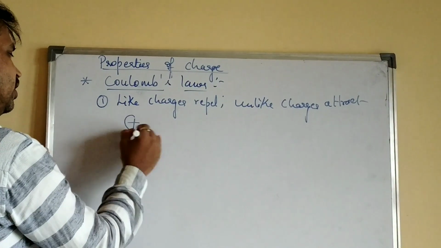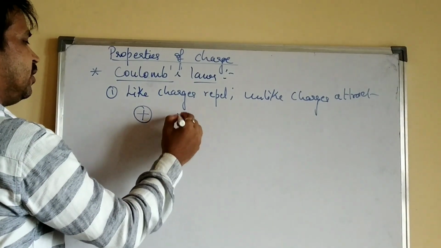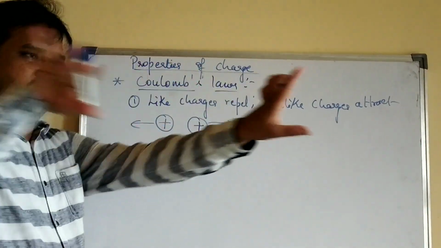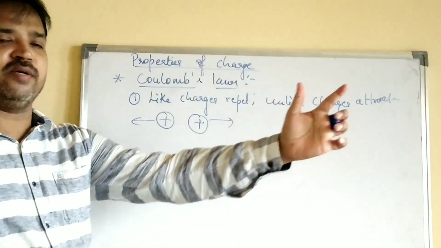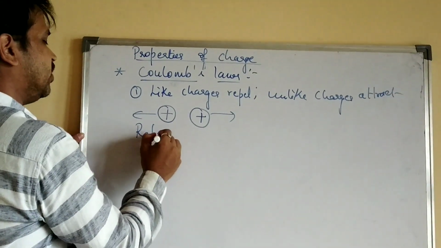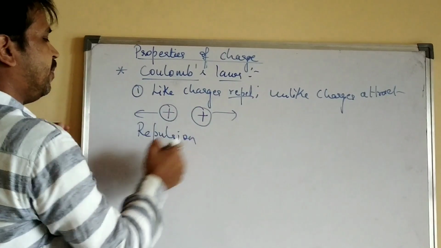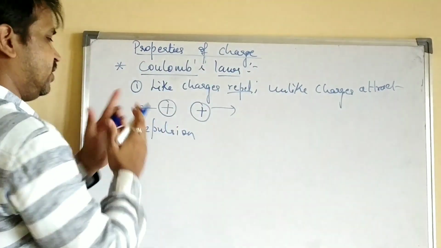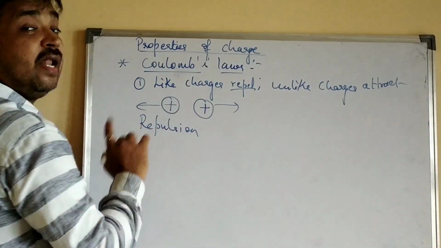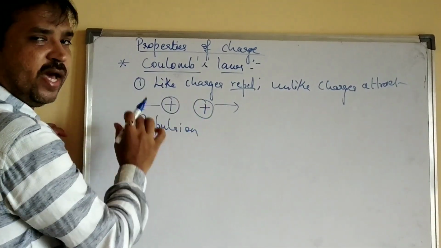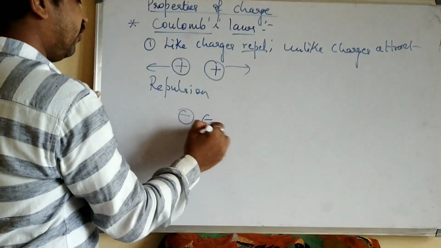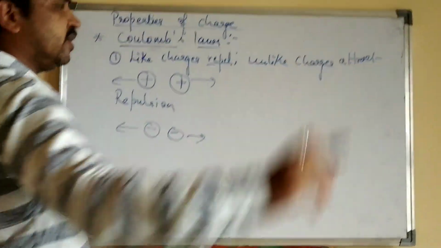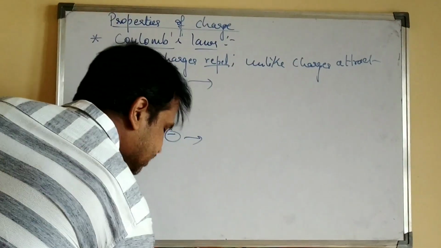Now if you say positive charge, one charge is there, bring one more positive charge here, means two like charges. They will repel, means they are forced to move backwards, right? So here repulsion is there. They will not come together. They will go to either side, because they are like charges of the same sign, same polarity. Even for negative charges the same thing will happen. They both repel each other. Whereas unlike charges attract each other. What do you mean by unlike charges attract each other?